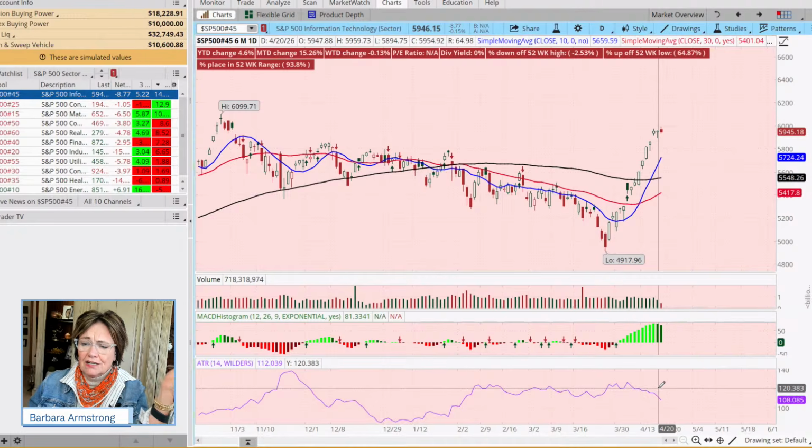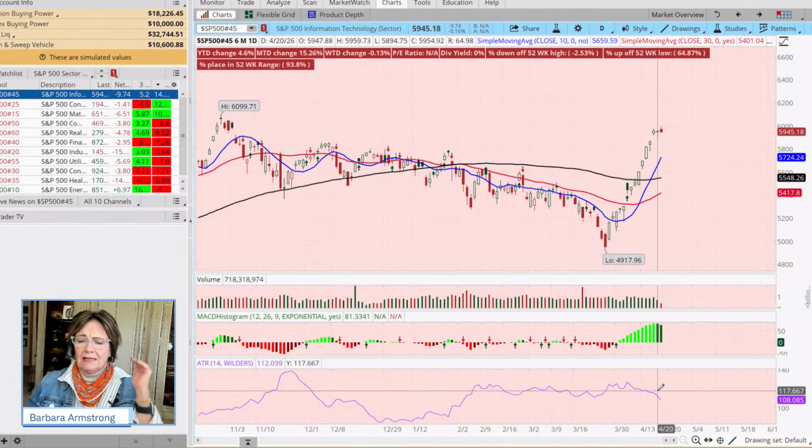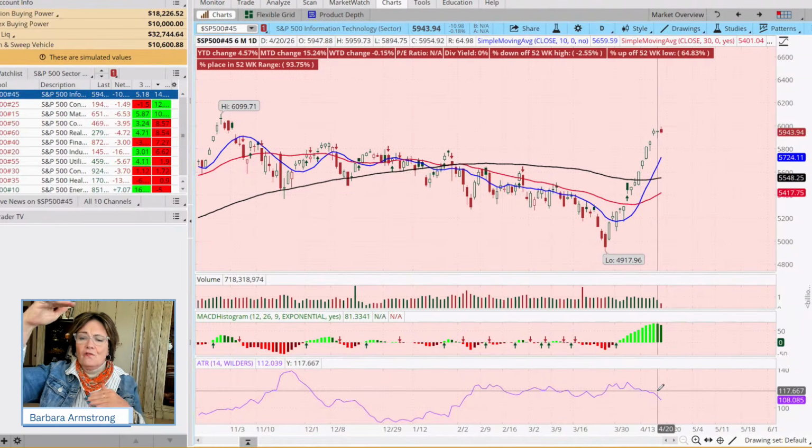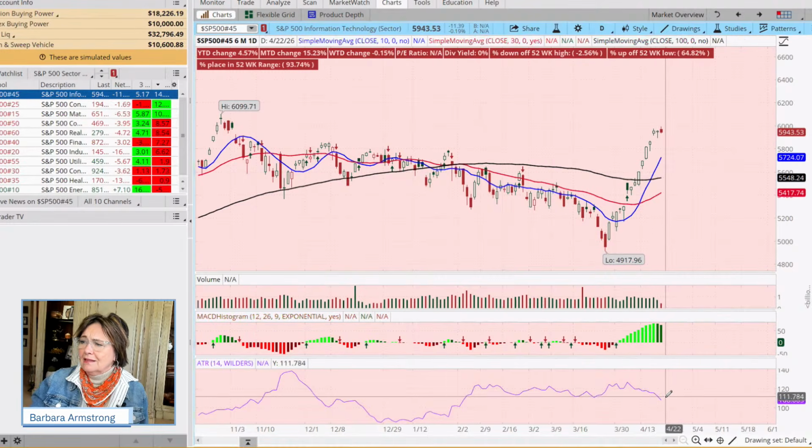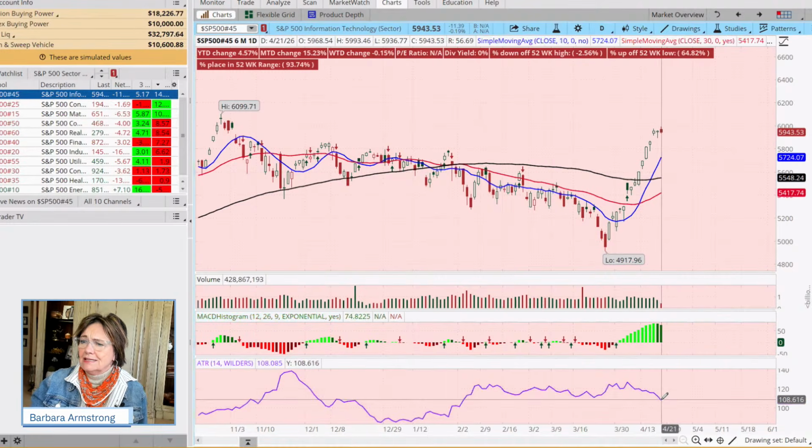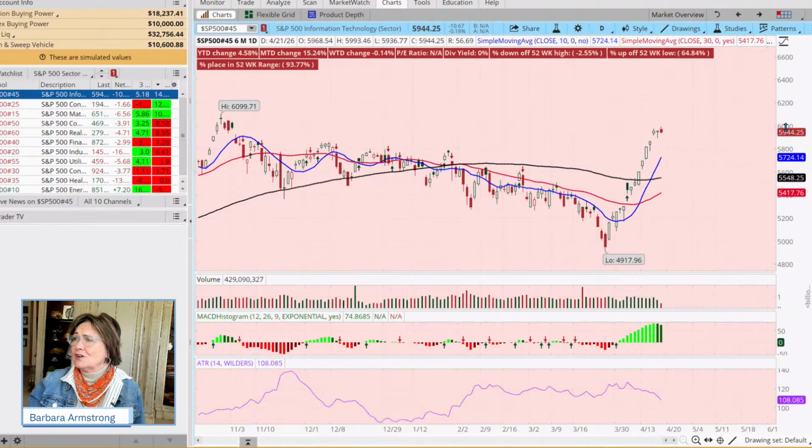ATR stands for average true range. What it means is, from the high of the day to the low of the day, over the last 14 days, this is how much this stock has moved in an average day. So the S&P 500 index has on average moved about 108 points a day. But this is on a $6,000 index.